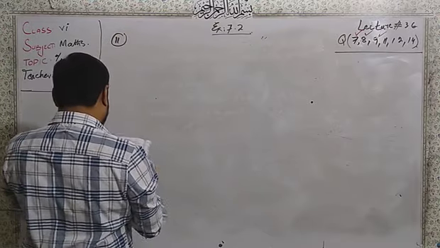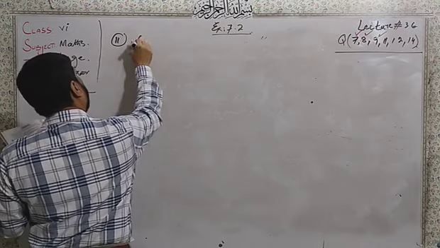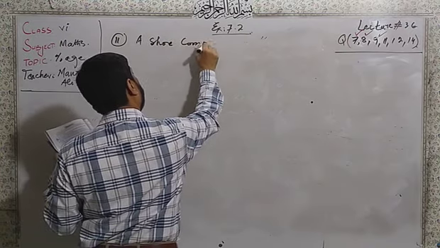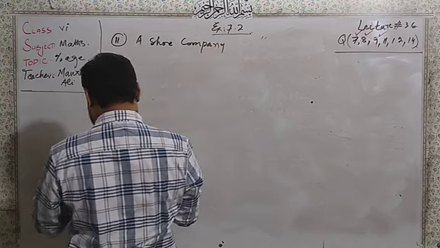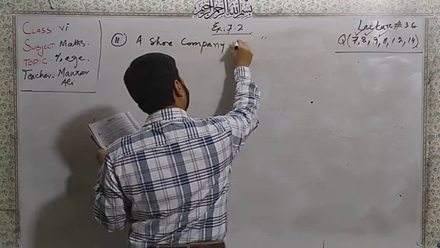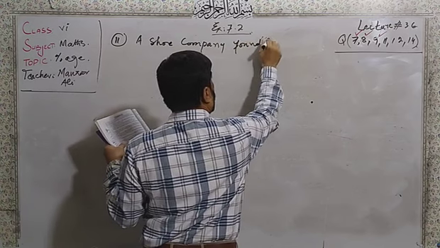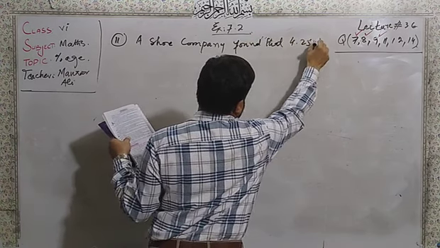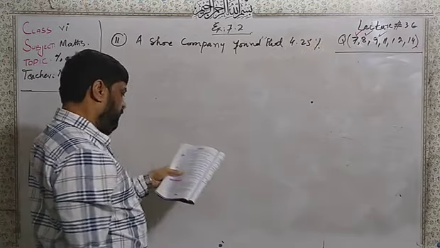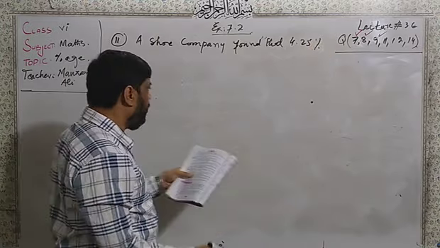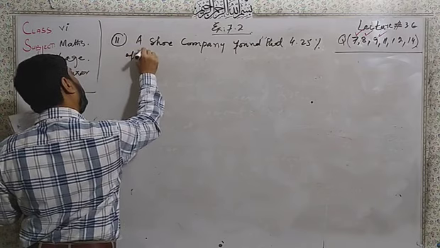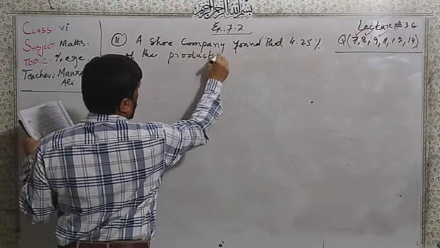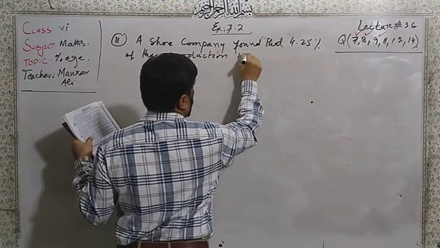Now here: a shoe company found that 4.25% of the production was defective.